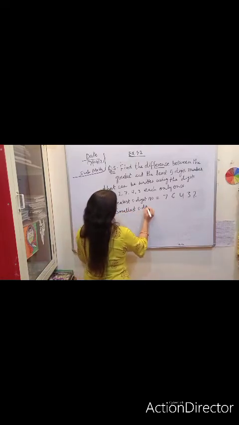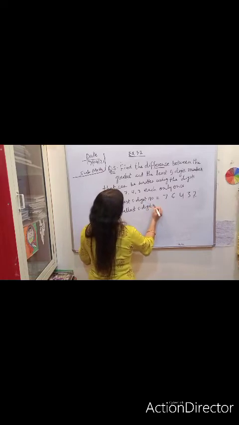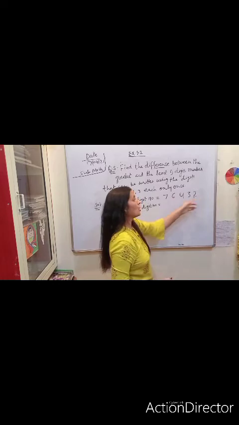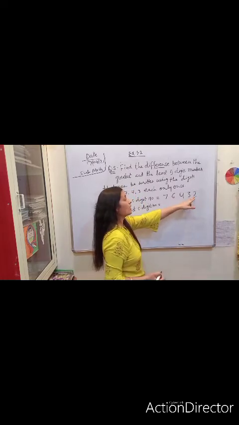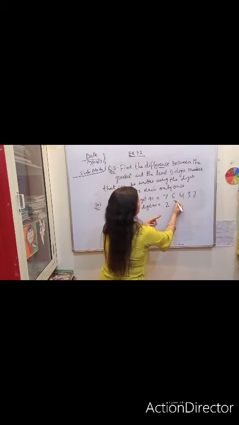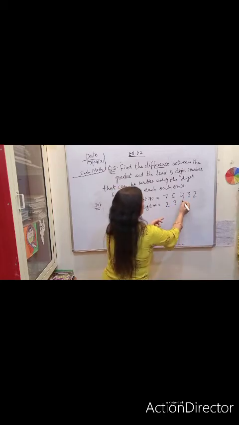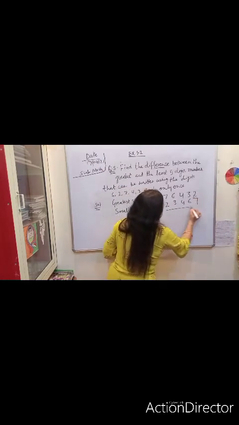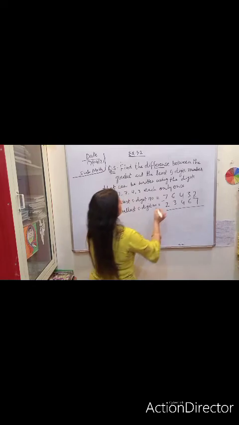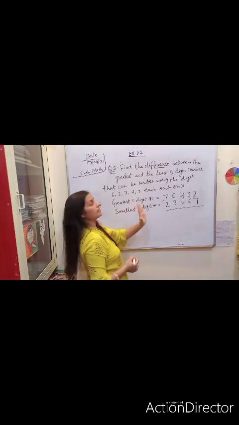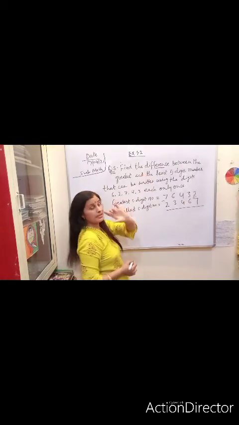Now smallest will be just opposite. Smallest 5-digit number using these digits will be just opposite of this one. So we will start to write from here: 2, then 3, then 4, then 6 and finally 7. Now I am going to subtract, because here it is clearly written difference between the greatest and the least. Least means smallest.